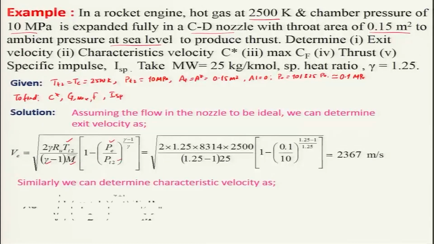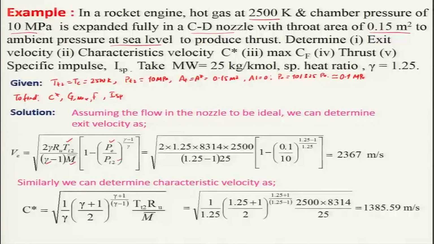Similarly, we can determine the characteristic velocity C star. Gamma is given in this expression, Tt2 is given, so we will substitute these values, and you will get something like 1385.59 meter per second. This is an important point: in this example C star is not really much, but it is good enough to have a thrust. We will see now what the maximum CF value is.